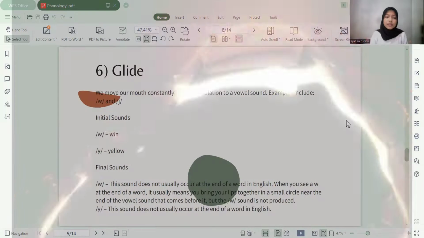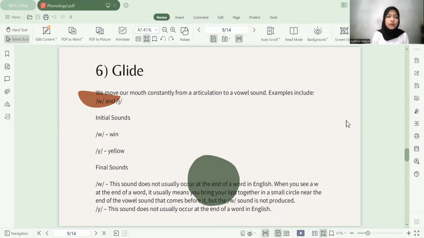Okay. Next, glide. We move our mouth constantly from an articulation to a vowel sound. Examples include W and Y. Initial sound. W for wind, Y for yellow. Final sound. W. The sound does not usually occur at the end of a word in English.